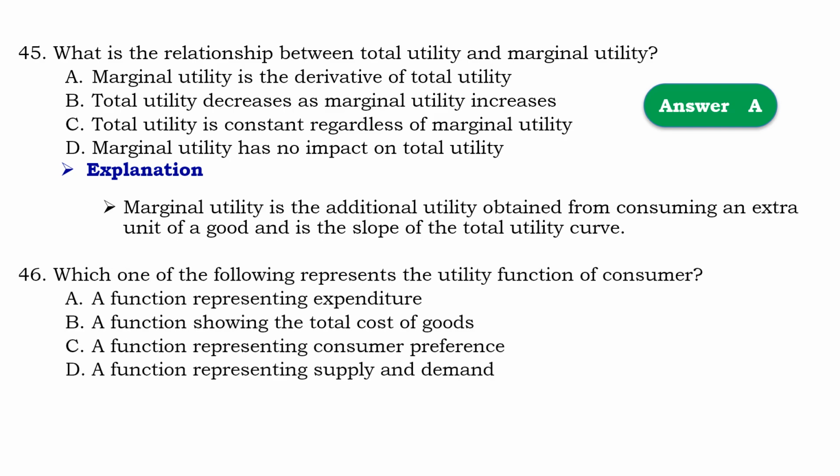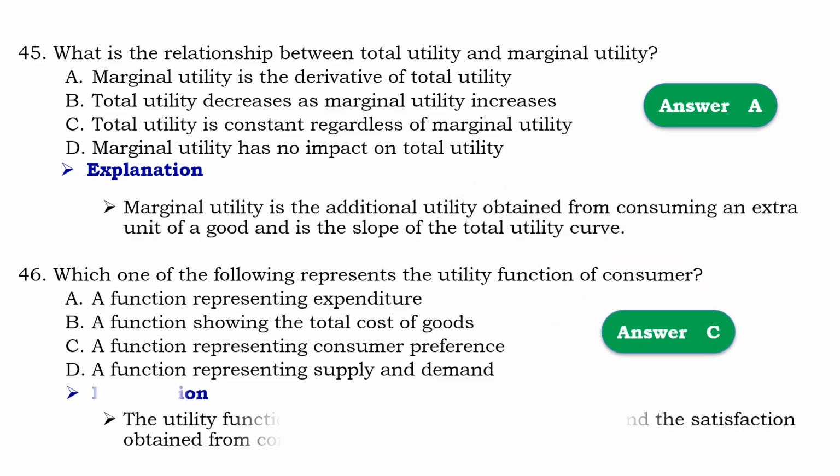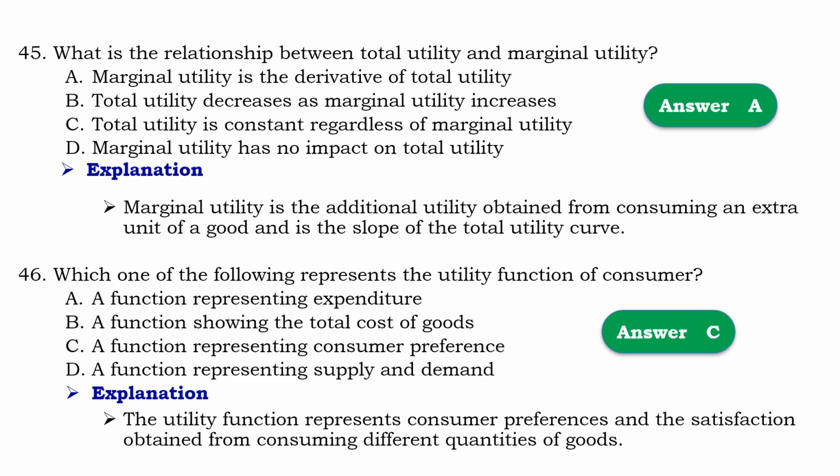Question number 46. Which of the following represents the utility function of a consumer? So that should be C, a function representing consumer preference. Means that the utility function represents consumer preference and satisfaction obtained from consuming different quantities of a good.